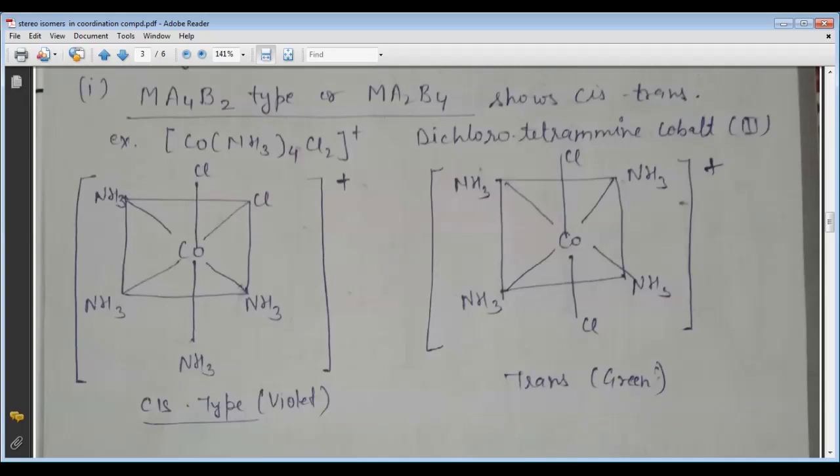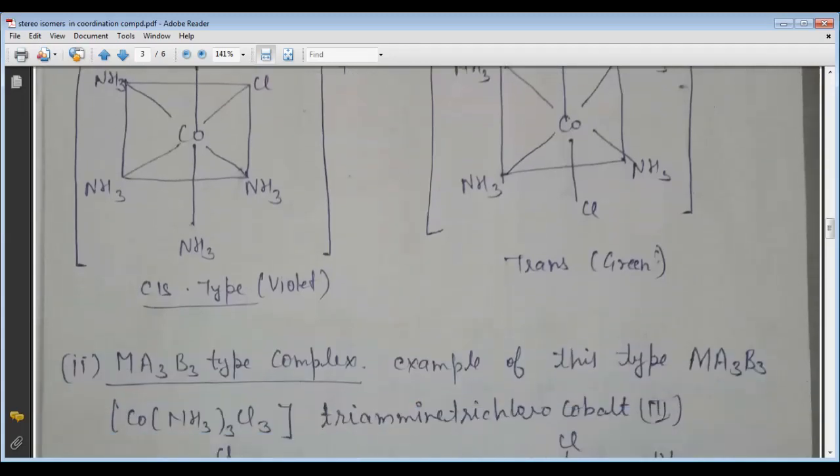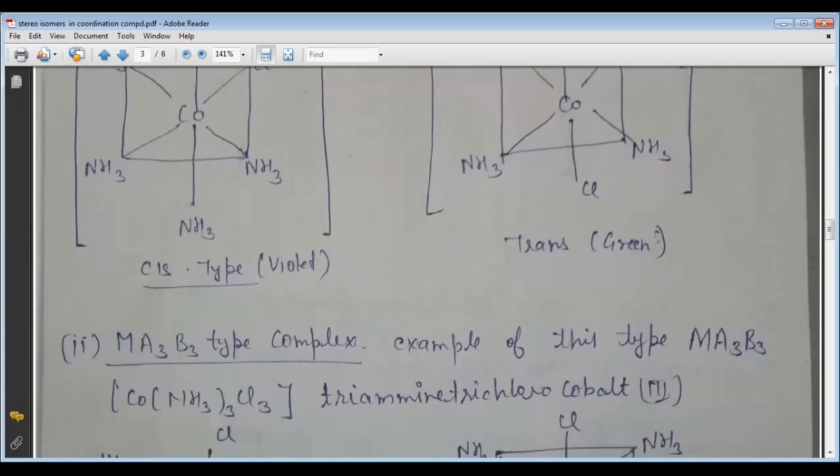Okay, so the cis-trans isomers, we can see the first structure and the second structure. The example is the dichlorotetraamminecobalt. So here, this is the octahedral structure. Here we can see that it is the cis form, and when the Cl is found in the opposite position, it is the trans form. The color of the cis form is violet, and the next is green.